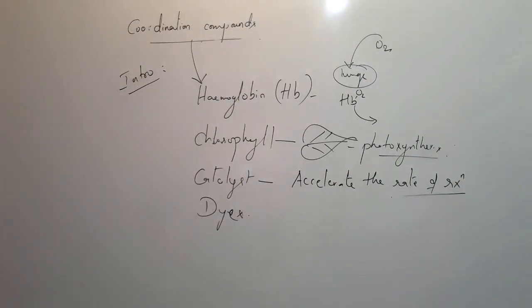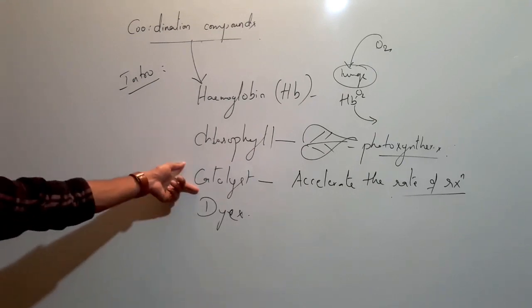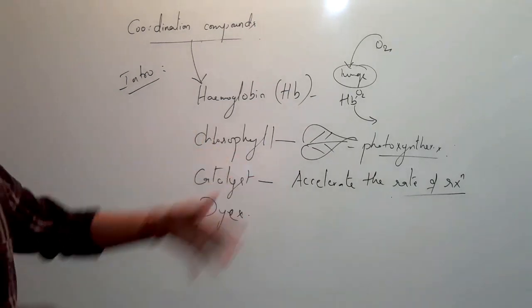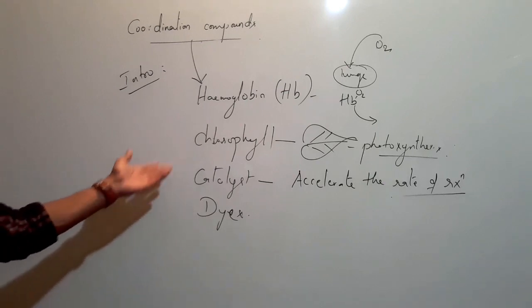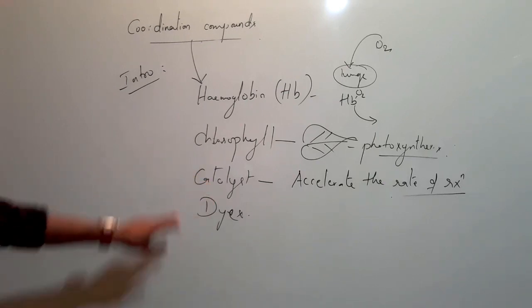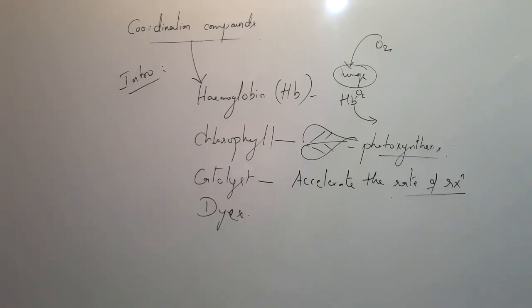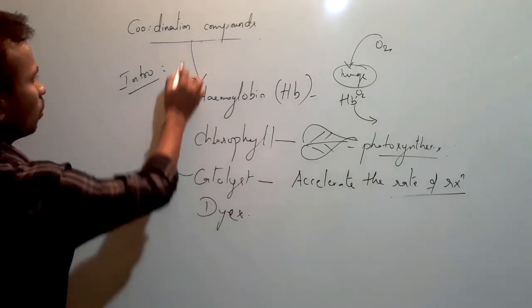If some reaction takes years or months to proceed, and you introduce a proper catalyst, then the reaction takes place in minutes. So in order to speed up the reaction, we use a catalyst. Many catalysts are nothing but coordination compounds.